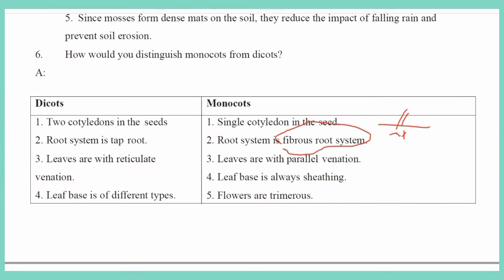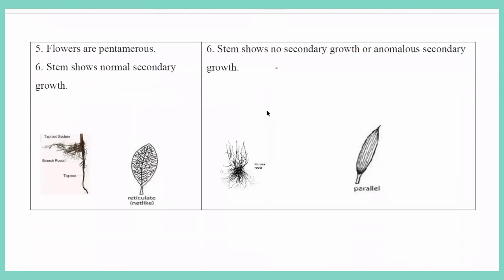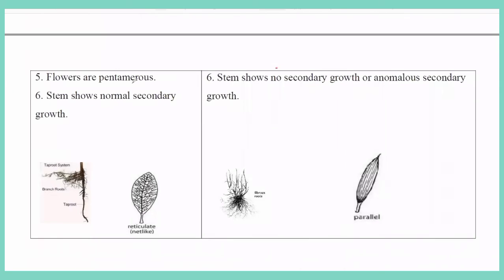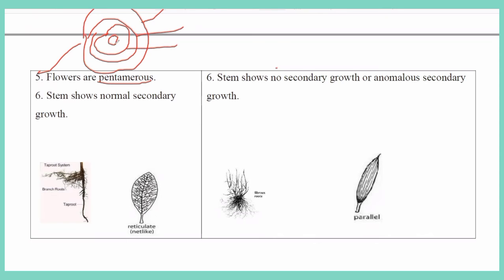So now let us go to the fifth point, which I already said: pentamerous or tetramerous. For example, if a flower has 4 floral parts, the outer whorl is calyx, then corolla, androecium, and gynoecium.